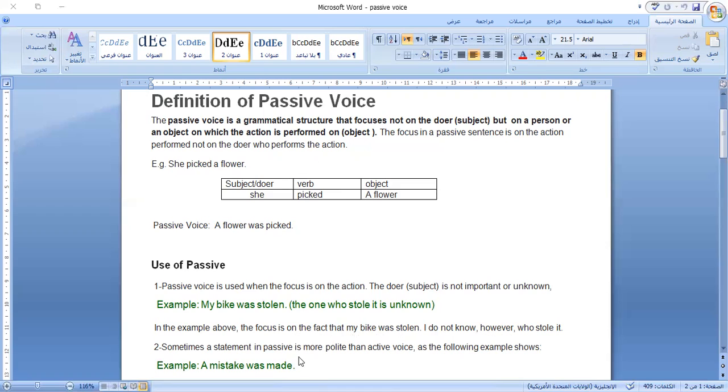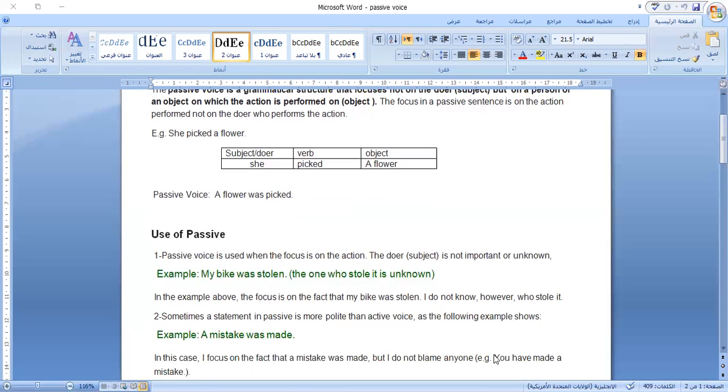Sometimes a statement in the passive is more polite. Also, sometimes we want to be polite when we say something. Sometimes the passive voice is more polite than the active voice, as in the following example. You see here, a mistake was made. I don't want to say who made the mistake. A mistake was made. You see?